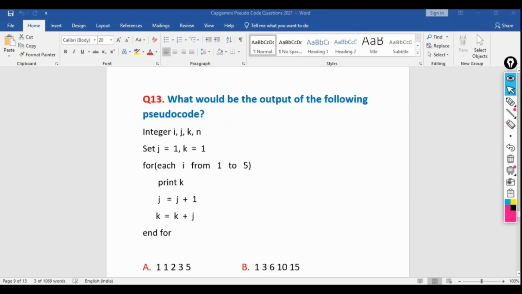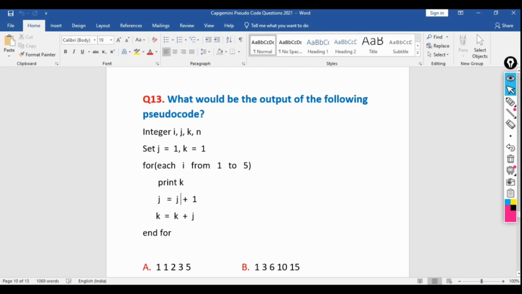What would be the output of the following pseudocode? There are 4 different integers i, j, k and n. Set j equal to 1 and k equal to 1. For each i from 1 to 5, print k. So we are printing k inside this for loop. Here what was the value of k? 1. Then we are assigning j equal to j plus 1. The j value was 1, and 1 plus 1 means 2.